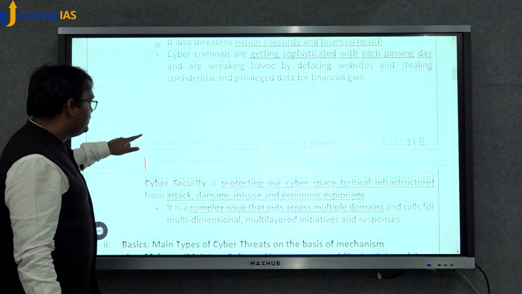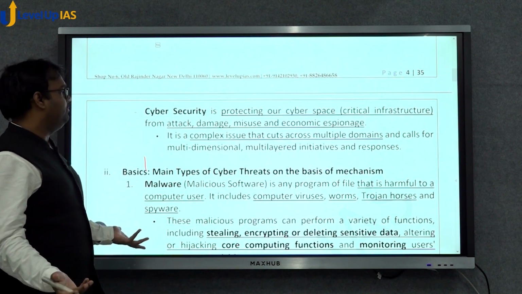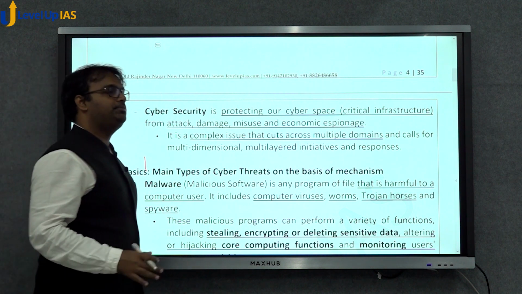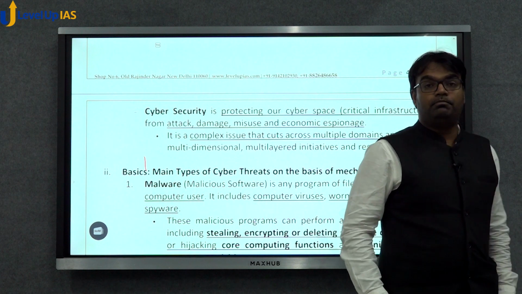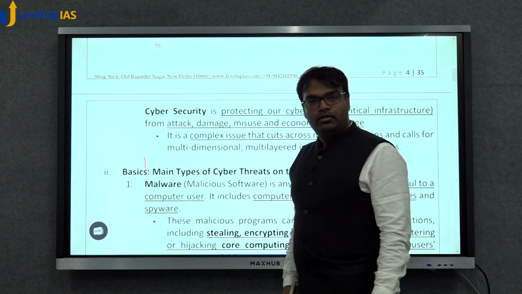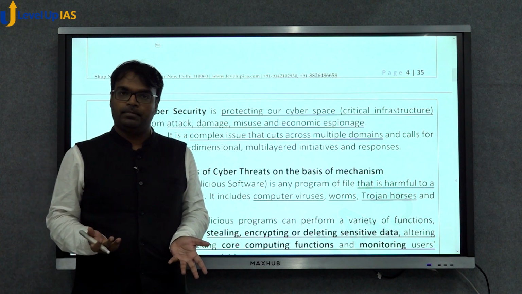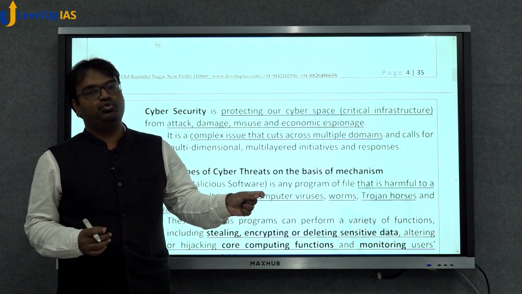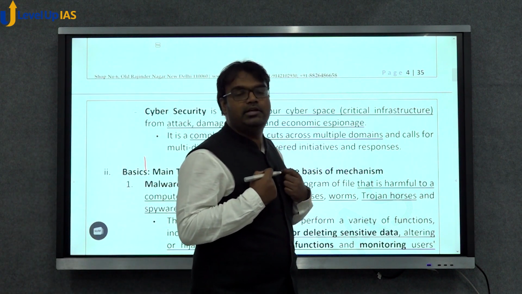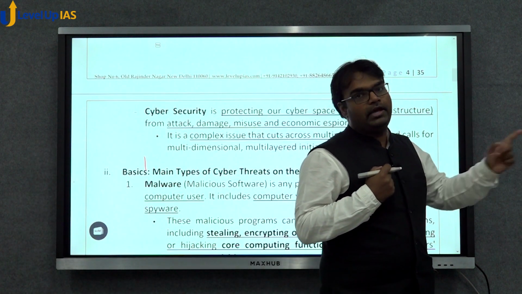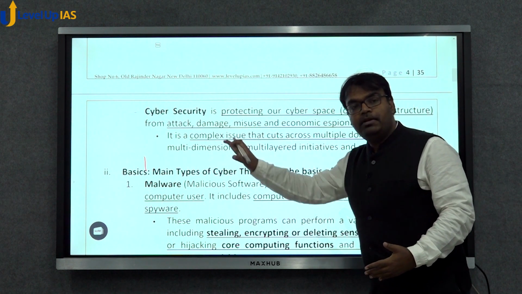And now, what is cyber security? Protection of our cyberspace, that is cyber security. By protection of cyberspace, we would mean protection of the critical infrastructure, protection of my phone's data. That will also be part of cyber security. If I'm using some Chinese app and the app is able to steal my personal data, they are doing a cyber crime, and India is not able to ensure cyber security.